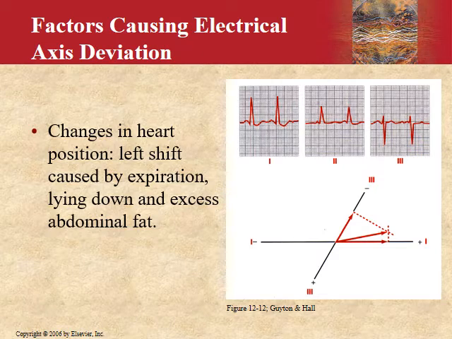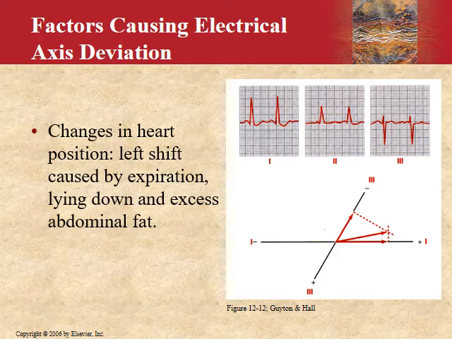Now, what causes left axis deviation? It can be physiological or pathological causes. Physiological normal causes can be due to expiration, lying down, or in very obese individuals. And pathologically, if there is left ventricular hypertrophy, the axis would be shifting towards the left side because of the greater muscle mass. Left bundle branch block, hypertension, aortic valvular stenosis, regurgitation, and the list goes on.